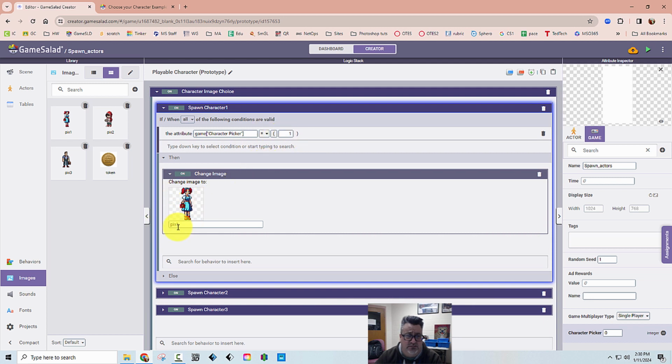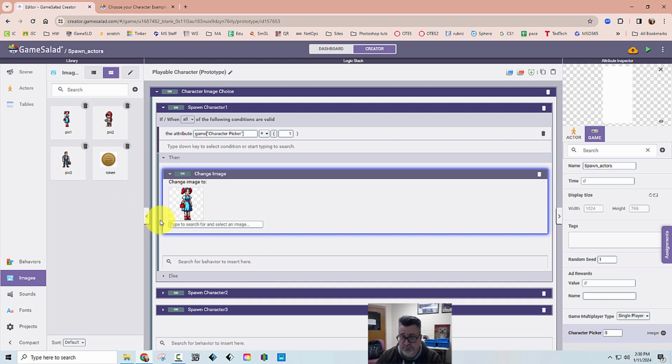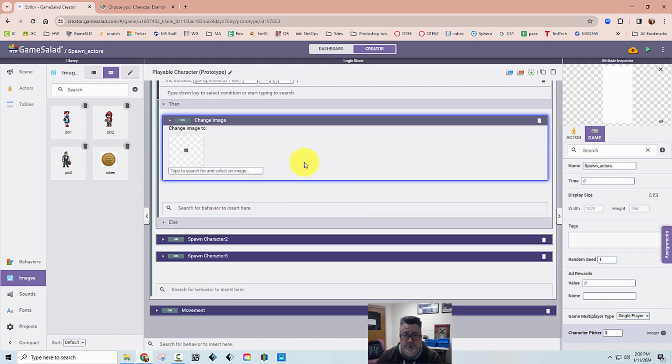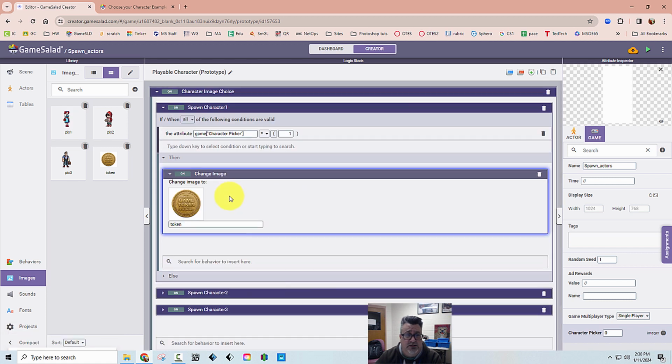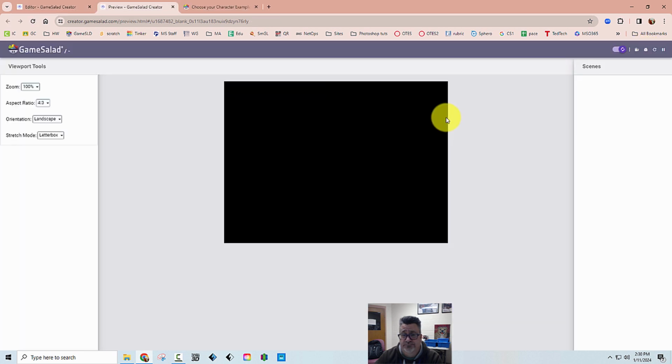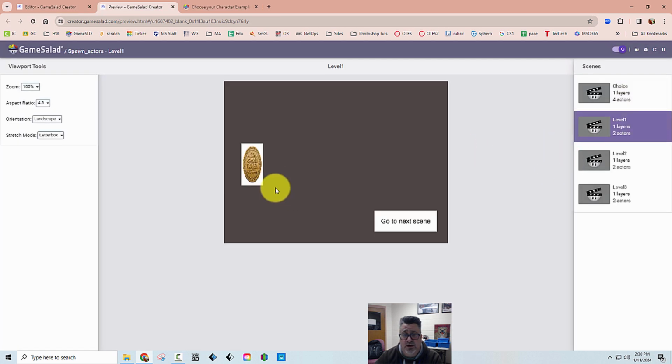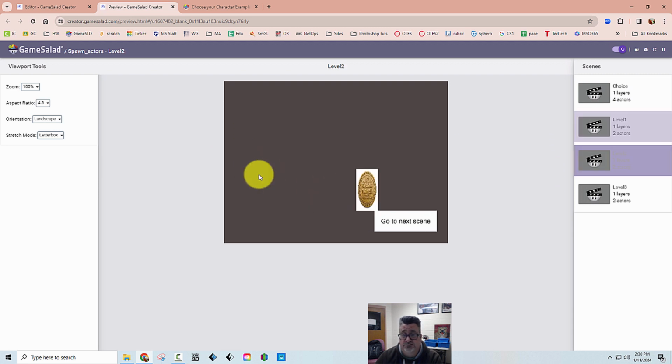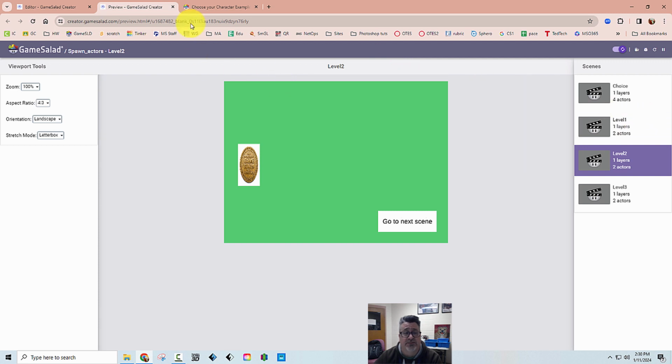Now the name of the file does not matter. It's not that I have a 1 here and a 1 there that they match up. It's just I try to keep myself organized. But the name of this, when I bring it in, could be anything. Like I can change this now. I click away from it, I can change it now to token. And now watch what happens if I preview this. And I click this character 1, now it's the token. And see how it's all distorted right there? But same thing, it'll move around just like it did in the other. So you can have it be any image that you have put into the game.